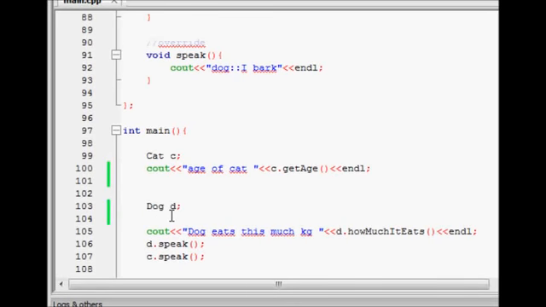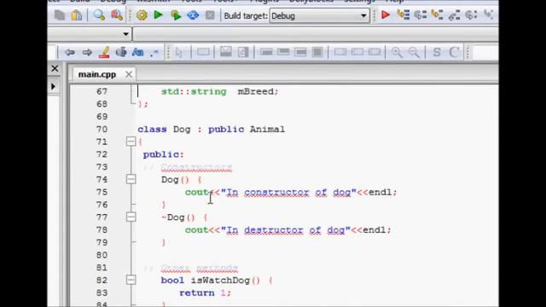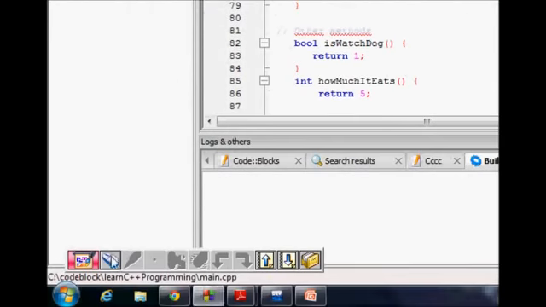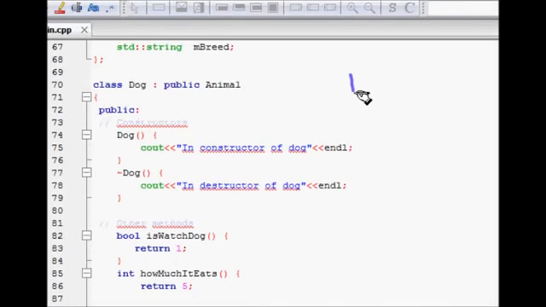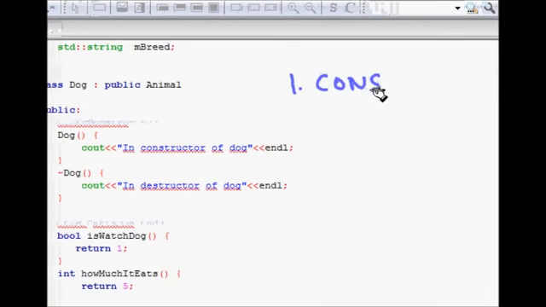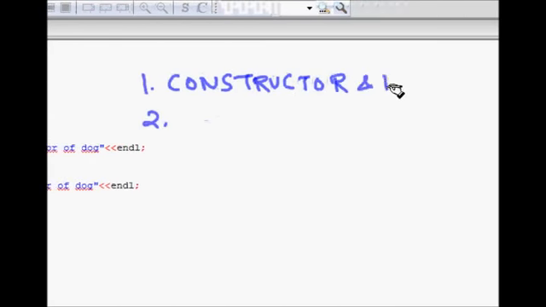Now we can run this and see. A few things we should note here: when I'm writing the dog class, I don't need to write set age, set weight, get age and get weight again, because all those are already available to us. We should also note what things are not derived from the base class. One is the constructor; we don't derive the constructor, so we have to add our own constructor and destructor.